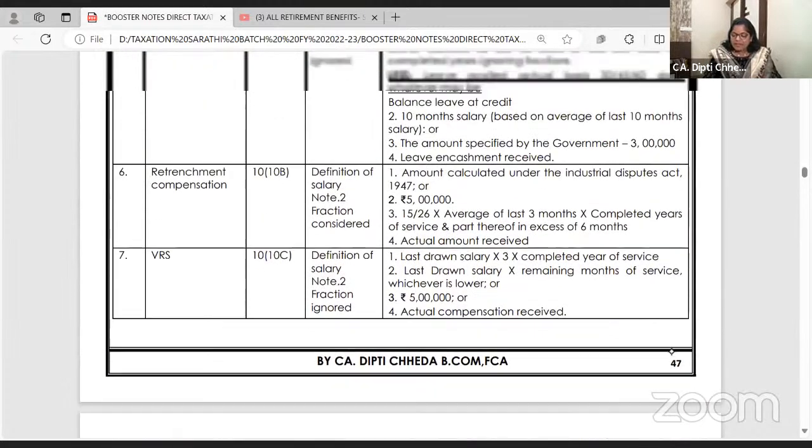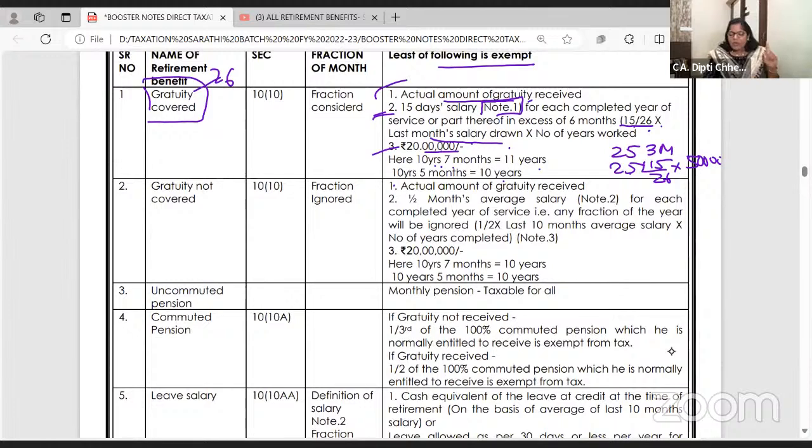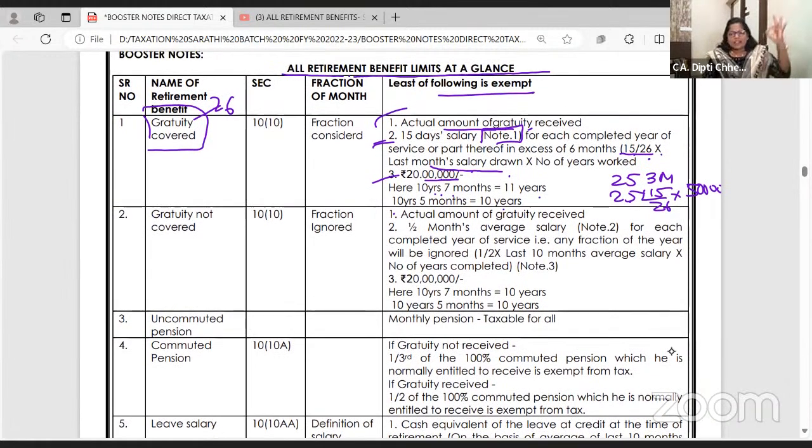I'm just in the revision mode now. If you can spare 1.5 hours, then just watch the Sarthi 25 videos, search for the topic salary. In salary, the first video, all this is explained with examples. If I take examples, dear students, it will go very long, and you want only the revision, so I'm here to give only the revision.